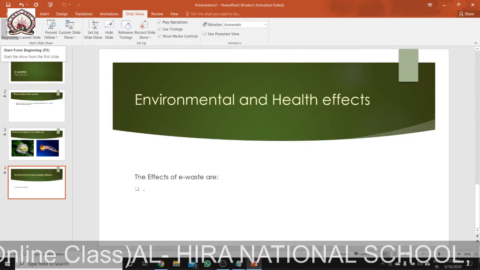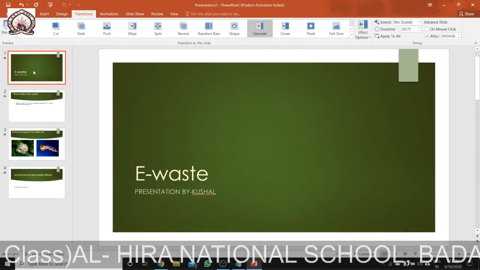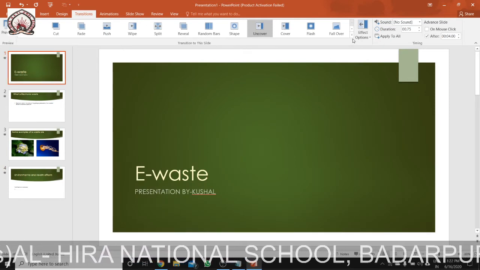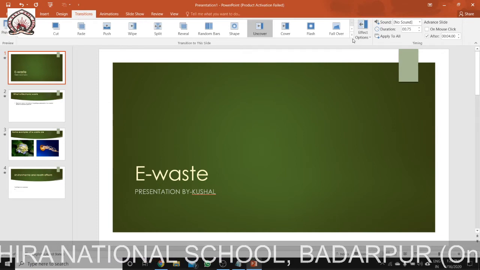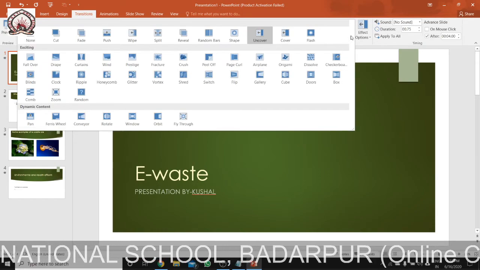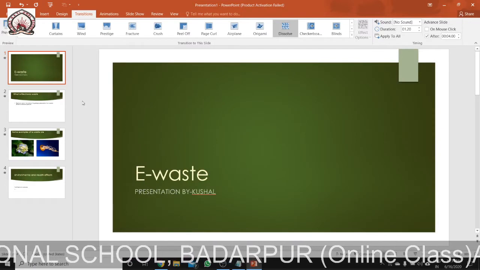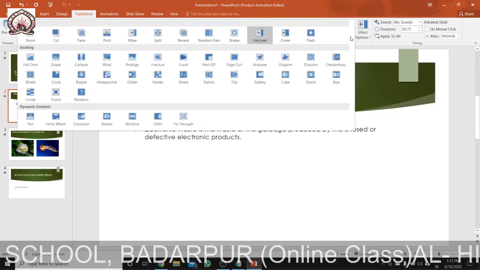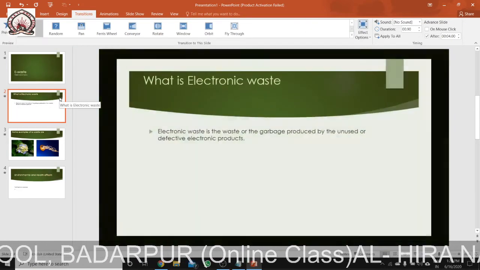Now, suppose I want some design, some individual style, because transitions are basically used while going from one slide to another, and animations are used for individual objects. So suppose I want that this should come like this, and this particular slide should come in design, say like this.